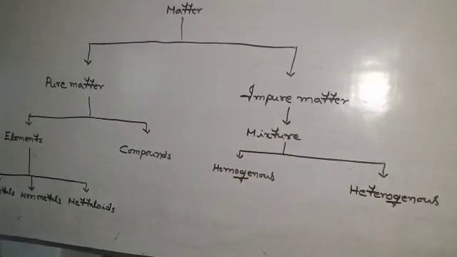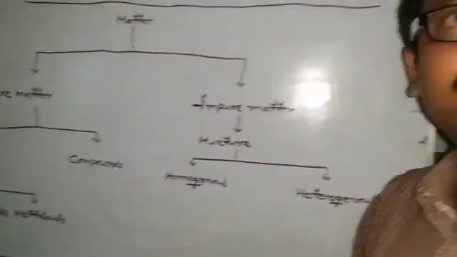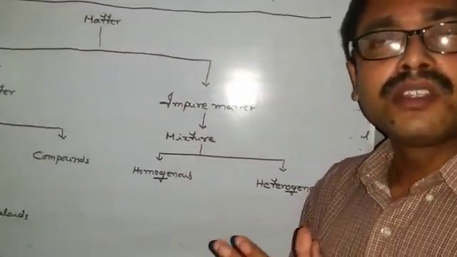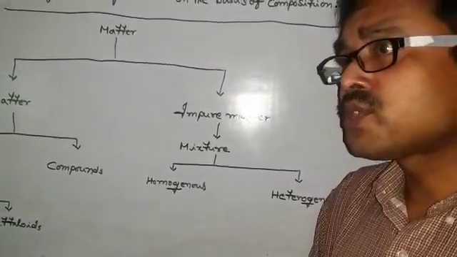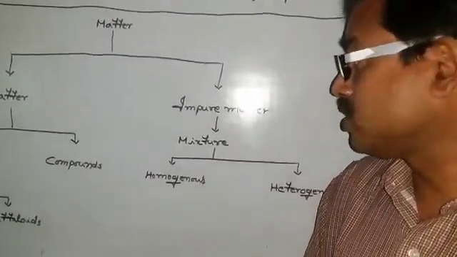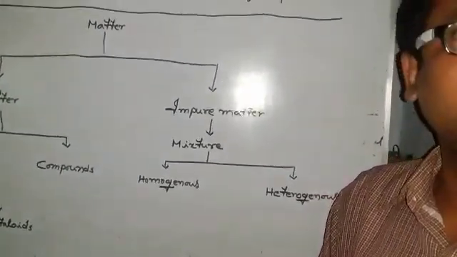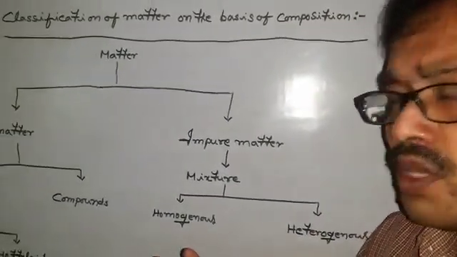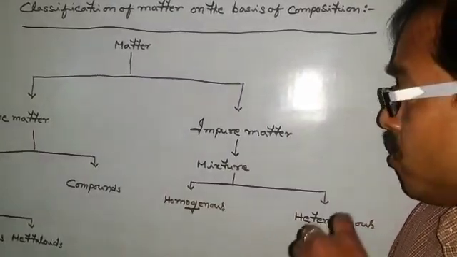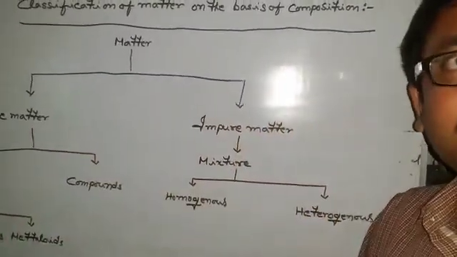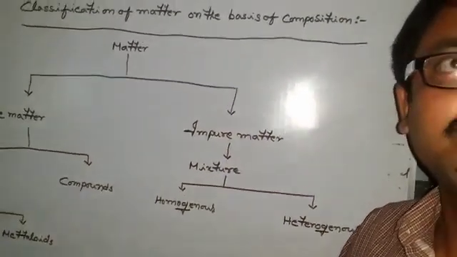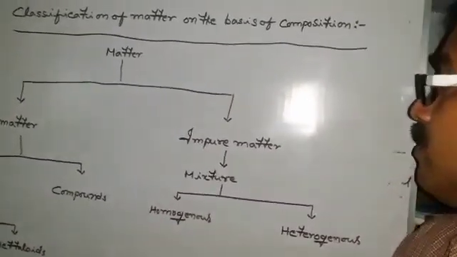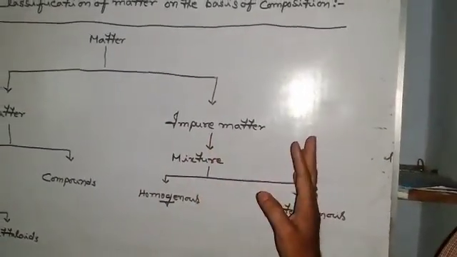For example, a mixture like water and sugar. When sugar and water are mixed together, they produce a mixture that is called a solution, a sugar-water solution. But a sugar-water solution doesn't show its own new properties. Rather, it shows the properties of sugar and water, respectively. That is why they are called impure matter.